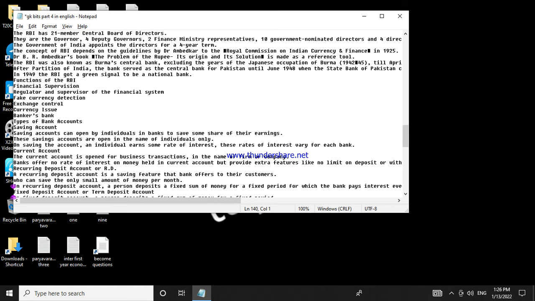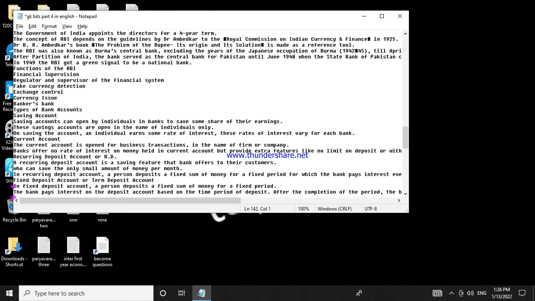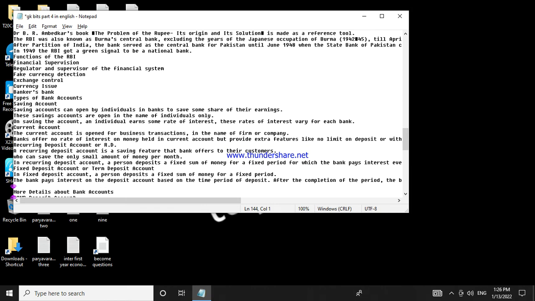Fixed deposit account or term deposit account. In a fixed deposit account, a person deposits a fixed sum of money for a fixed period. The bank pays interest on the deposit based on the time period of deposit. After the completion of the period, the bank pays the amount along with the interest earned. More details about bank accounts.